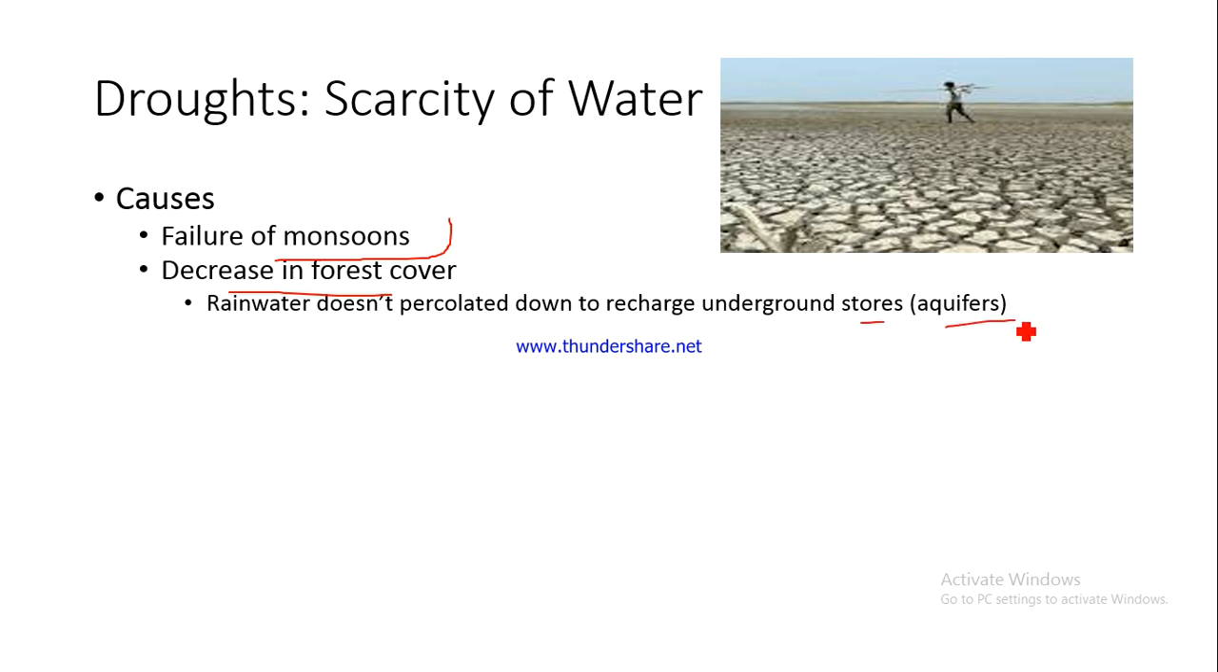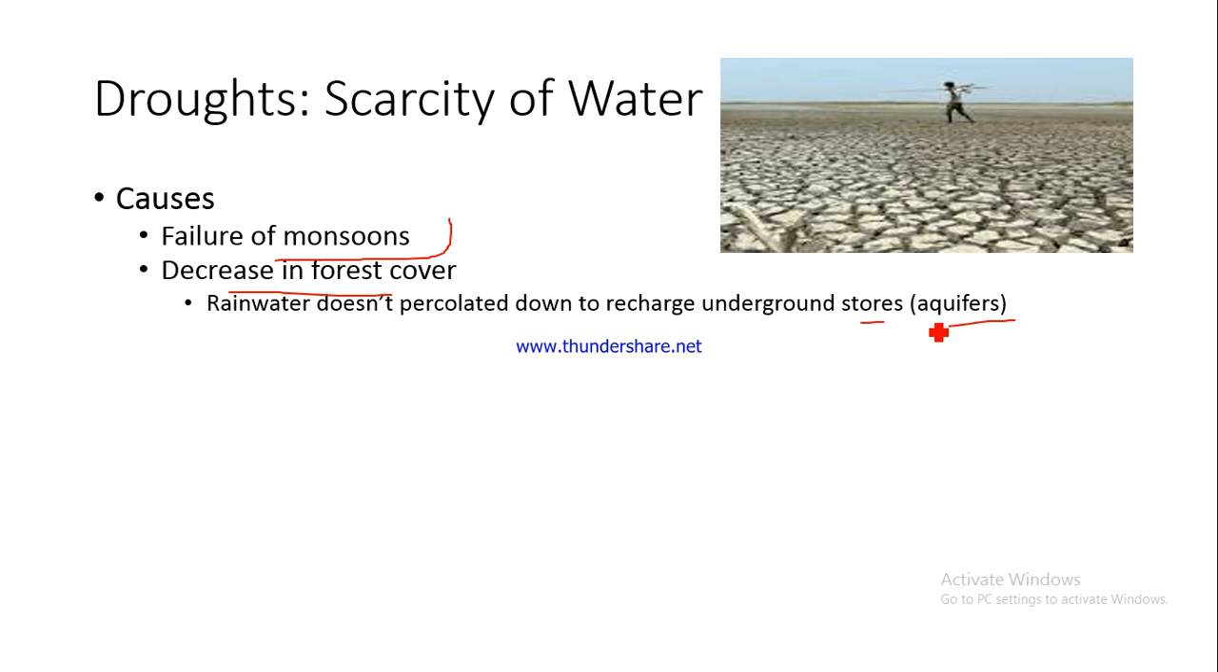So they would have got recharged, and whenever there is a dry season, these stores can be made use of by digging a well, or maybe by digging a pond, or maybe by using various electric pumps and other such equipment. Now, since percolation has not happened because of lack of trees, because of scarcity of forest, naturally the underground stores have not been fully charged, so naturally you would have much less water to consume during the dry season, and this is one reason that the droughts occur.